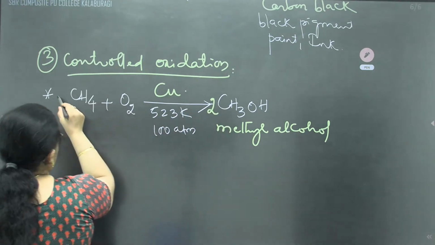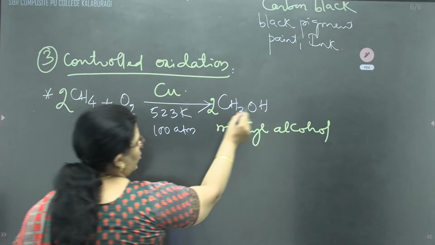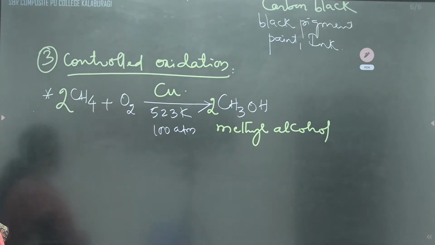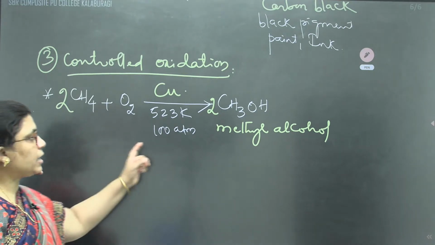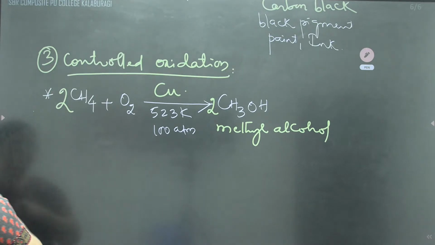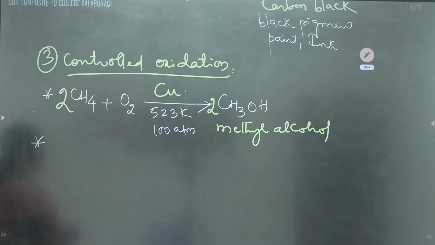If I take this 2, this will also be taken. It has 2, 2 4s are 8. Oxygen will be 4, 4 2s are 8. So when it undergoes oxidation by using copper at 523 Kelvin and 100 atm pressure, they are going to produce what, children? Methyl alcohol.